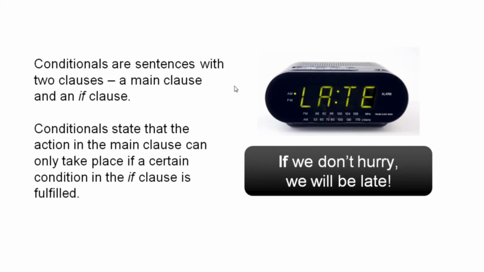Remember that conditionals are sentences with two clauses, a main clause and an if clause. Now conditionals state that the action in the main clause can only take place if a certain condition in the if clause is fulfilled. Have a look at the example over here. If we don't hurry, we'll be late. Now this is a conditional sentence and is used to state that the action in the main clause, being late, will take place if we don't hurry.